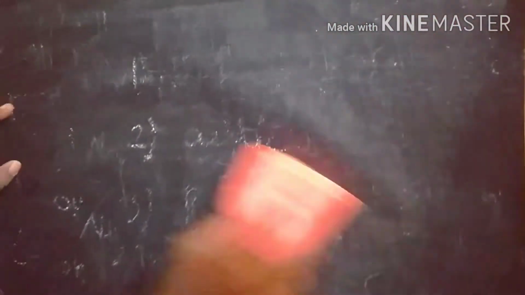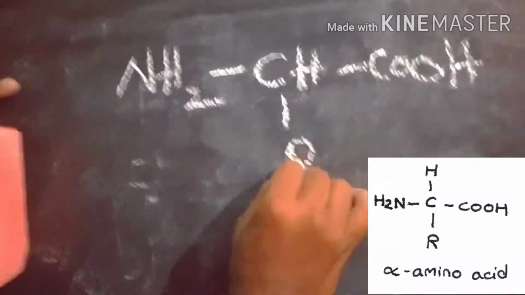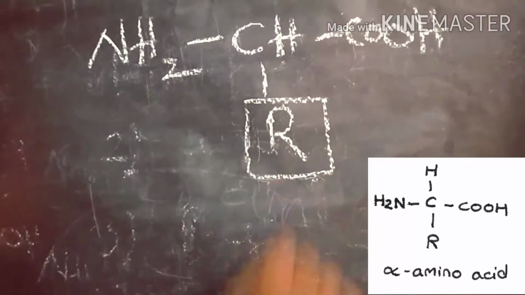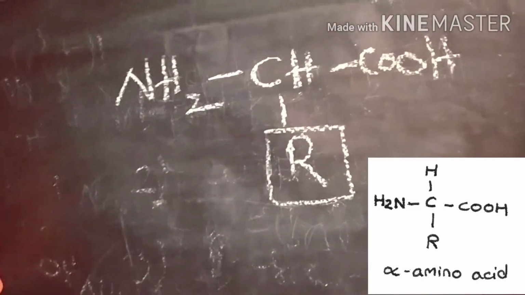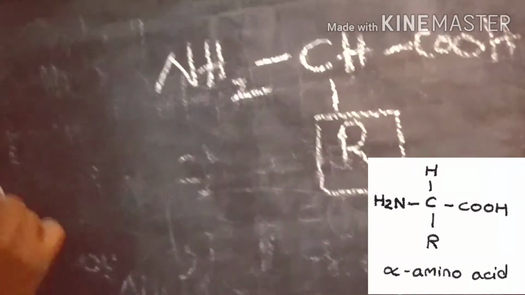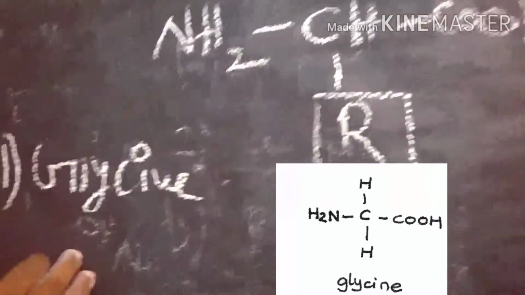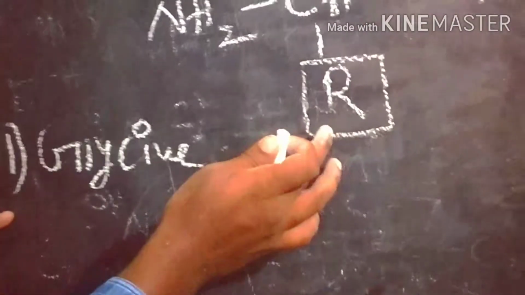First of all we start with the simple structure of amino acids. We know all natural amino acids are alpha amino acids. That's why we can write the carboxylic acid and amino group differentiated by only the alpha carbon. So here we can substitute R, and we are getting 25 natural amino acids depending on the R groups. First we start with glycine.